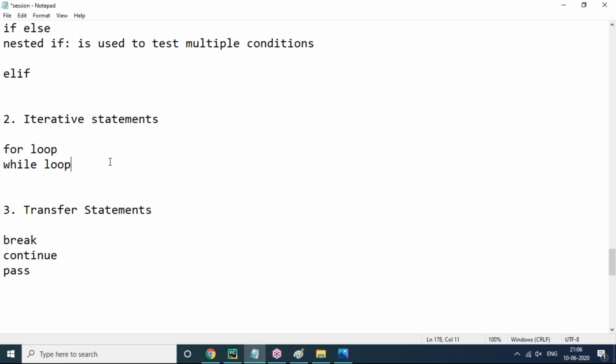In Python, we can't expect any do while loop. In Python, we don't have any switch statement. And transfer statements mean break, continue and pass. These three and these two loops we will discuss in the next session, that is tomorrow at the same time. But just wait, don't go anywhere.